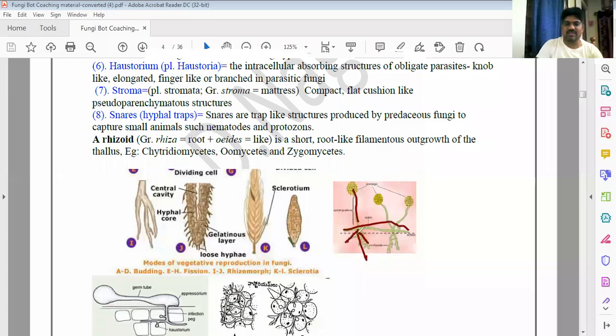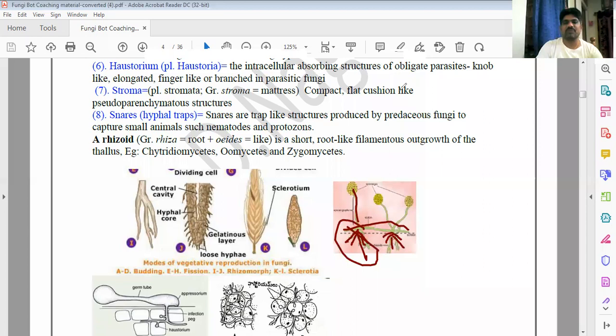They anchor the host and also absorb the nutrients from the host. They are the root-like filaments, outgrowths. They absorb the nutrients and anchor the host. That is why they are called rhizoids.